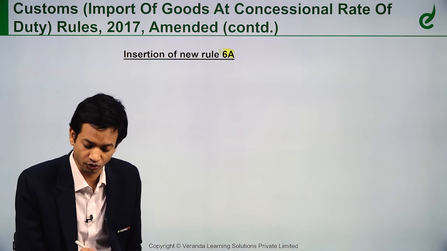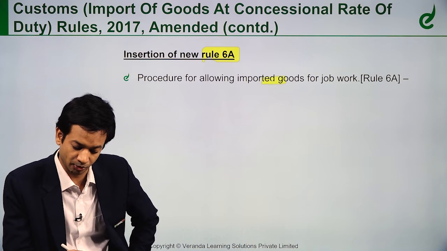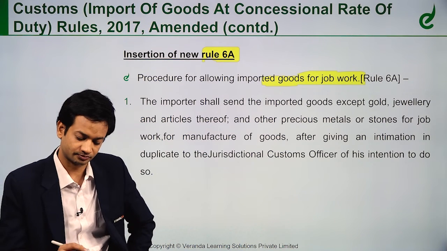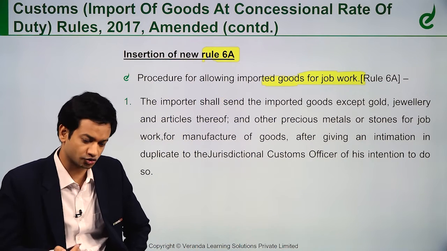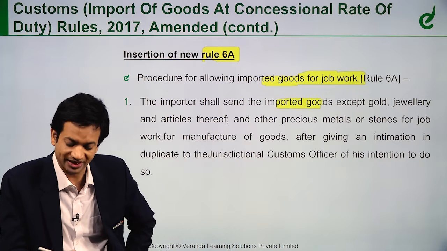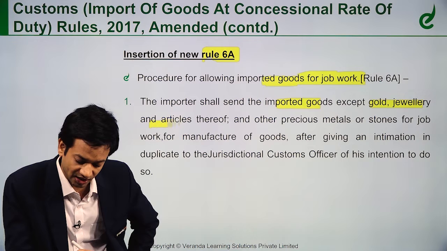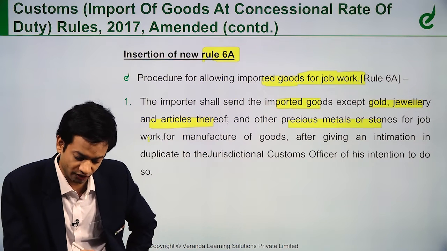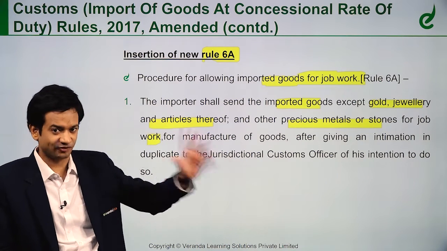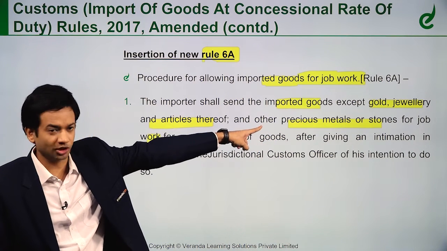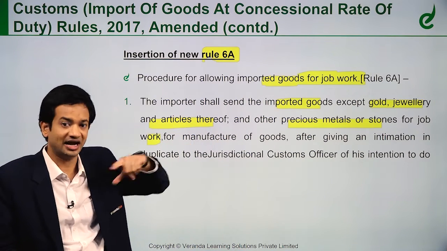Next, there is a new rule which is inserted, rule 6A. Now what does this rule talk about? Procedure for allowing imported goods for job work. As I said, the manufacturer need not manufacture himself; he can send the imported goods to a job worker also. So the importer shall send the imported goods, except, why except? Because gold, jewelry and articles thereof, and other precious metals and stones cannot be sent for job work. I cannot send them for job work, not permitted. Other goods, yes, I can send for job work, but imported goods such as gold, jewelry and articles thereof, precious metals or stones, I cannot send for job work.